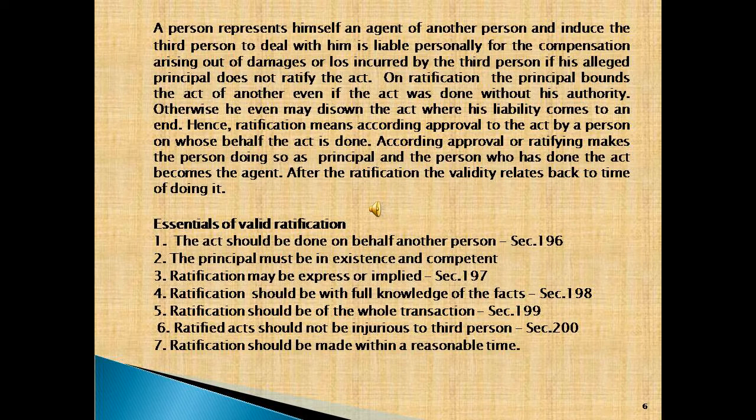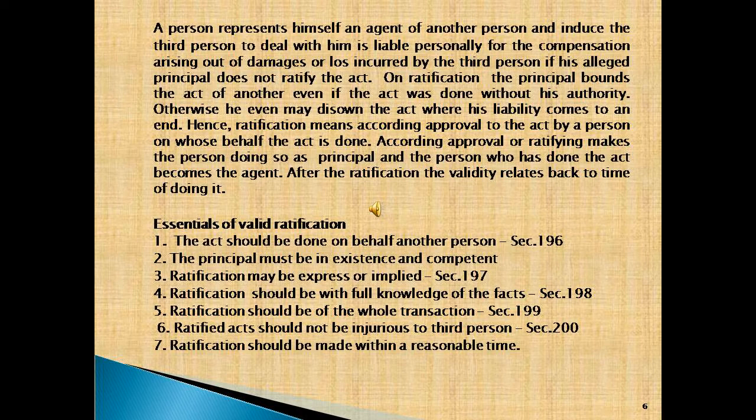Essentials of valid ratification. First one, the act should be done on behalf of another under section 196. Second one, the principal must be in existence and competent. Third one, ratification may be express or implied under section 197.